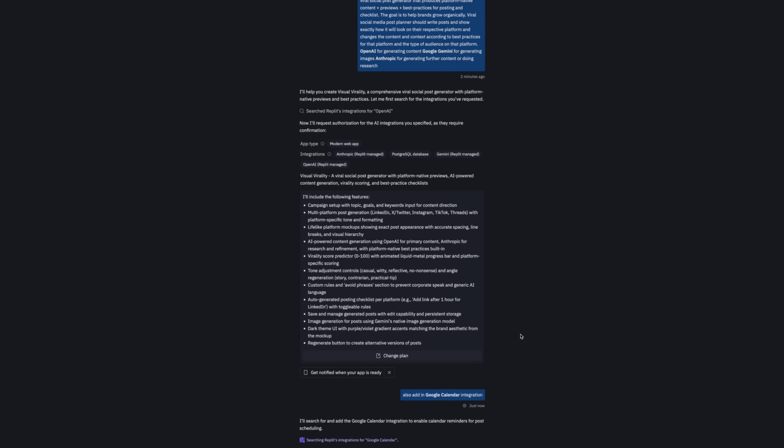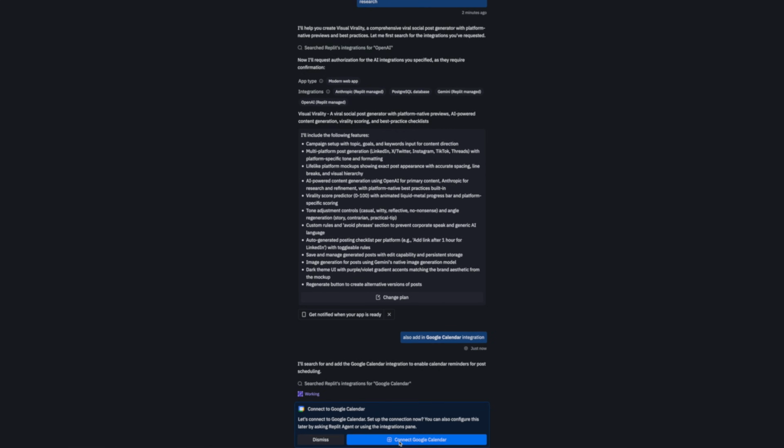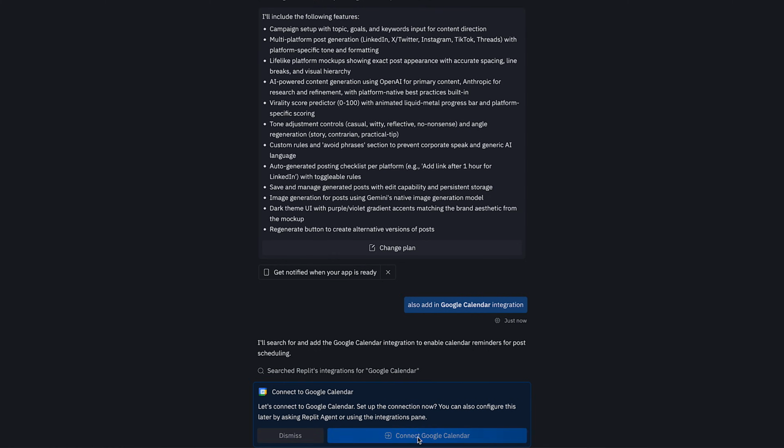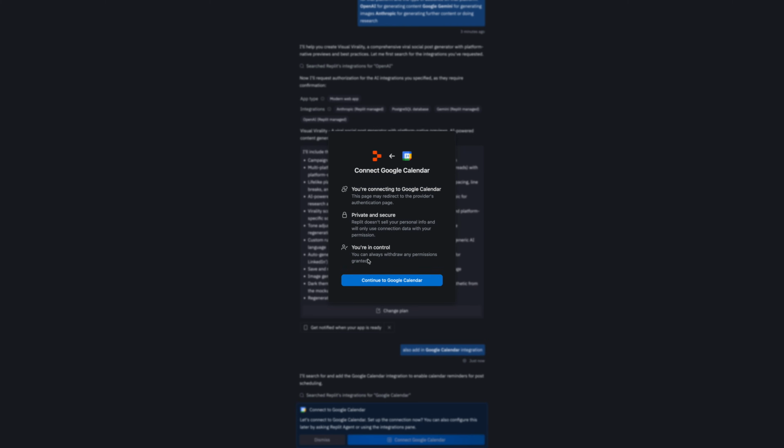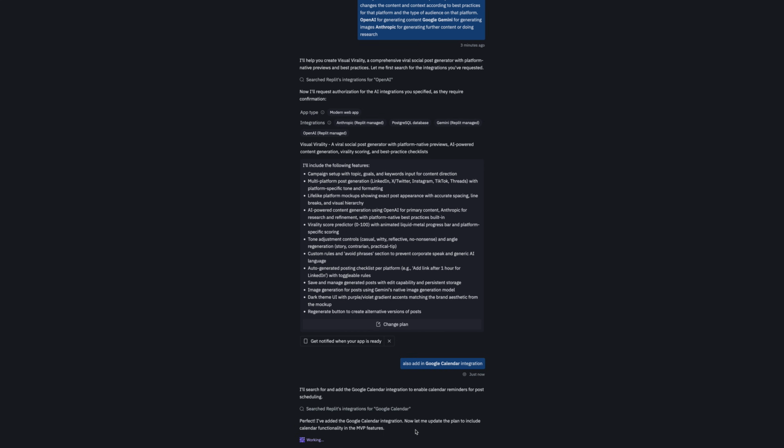So I'm going to just tweak this plan and get it exactly how I want it to be before I ask it to start building. Okay, there it is. It found the Google Calendar integration. We're going to click connect there. And then it's going to ask me to connect it to my Google Calendar, which I'm going to do. Okay, connected successfully. And now it's updating the plan to include that Google Calendar functionality.